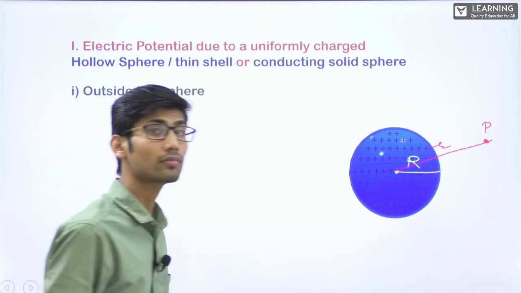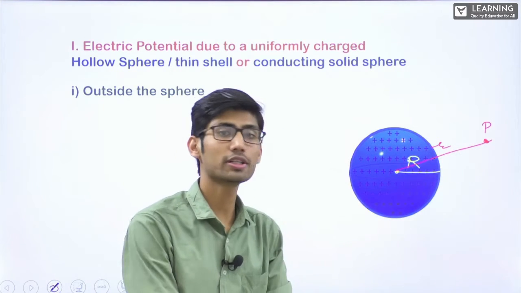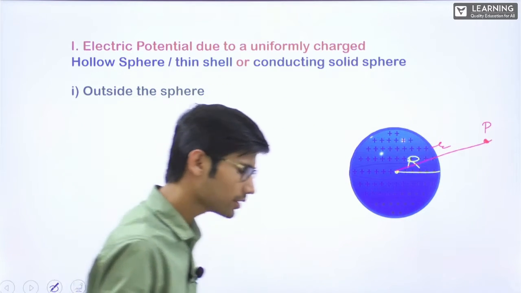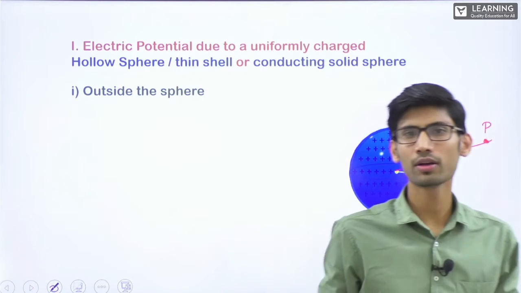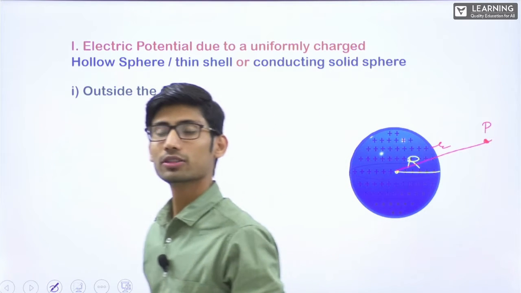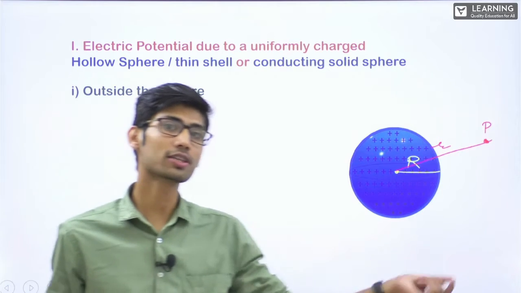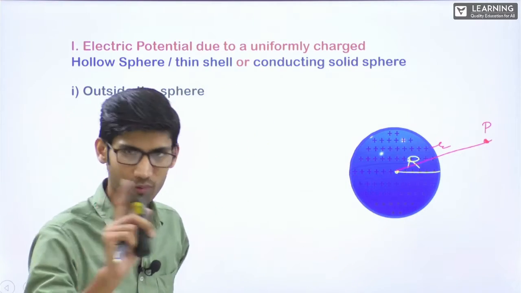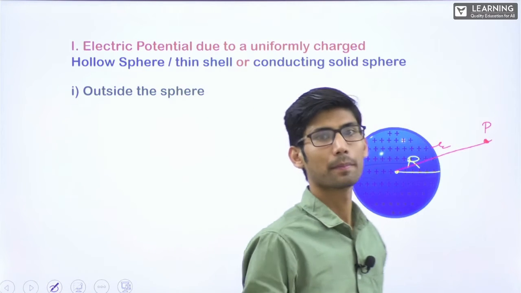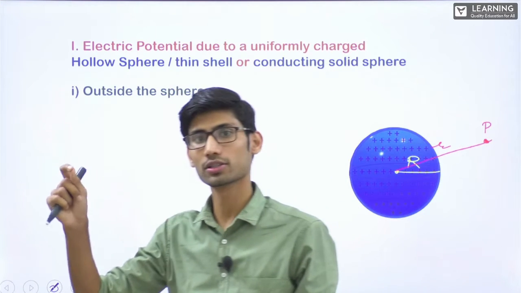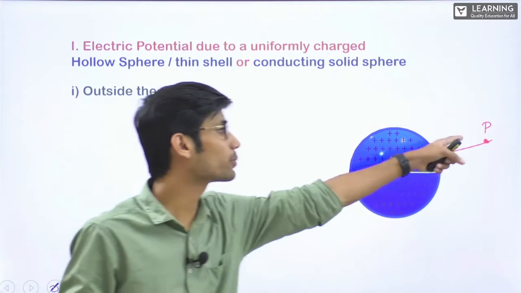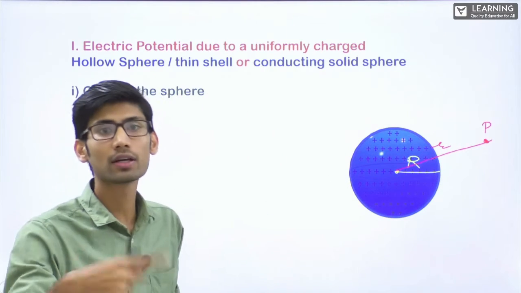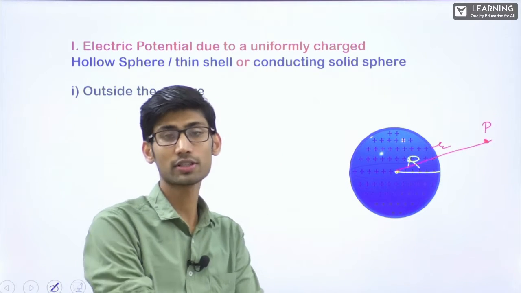If I want to find the potential at point P, how do we find the potential? If you remember, potential is the work done in bringing test charge from infinity to this point per unit charge. Work done by external agent in bringing the test charge from infinity to this point per unit charge, keeping kinetic energy 0.